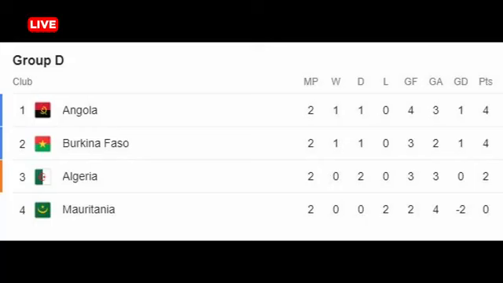Now, Angola will clash against Burkina Faso. The expectation, even if the two of them draw, both will be on 5 points. Algeria win 5 points, which means that in this group, all 3 teams could finish with 5 points. Which means that a team from this group would definitely qualify. And that also then will give a disadvantage to all the third place teams who have finished with 4 points.